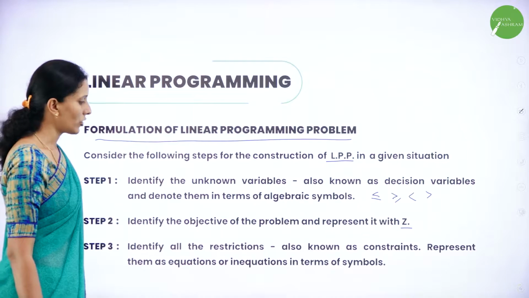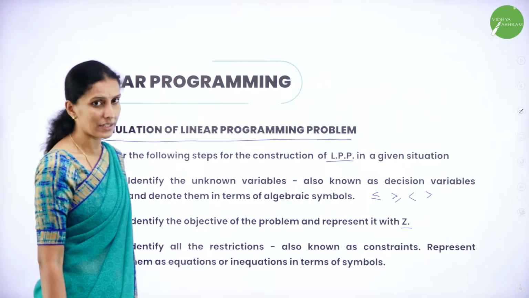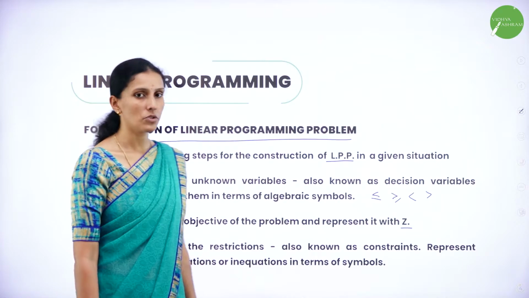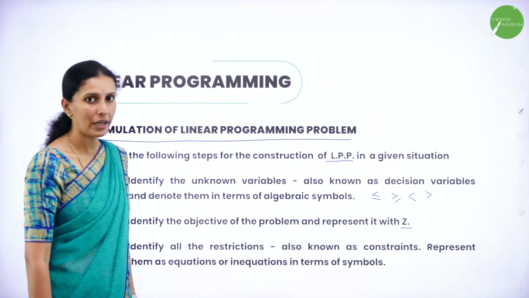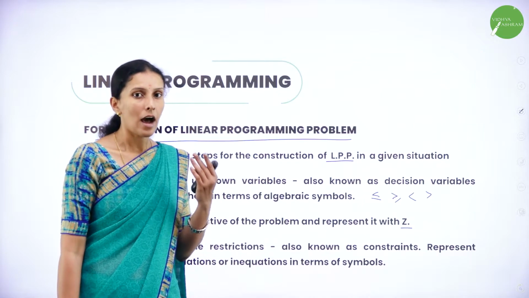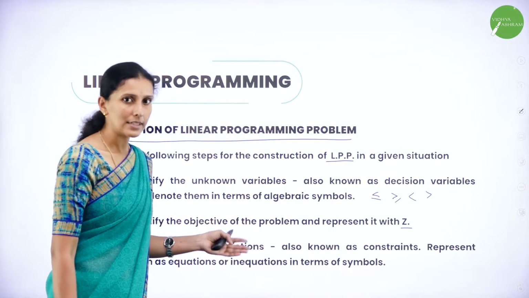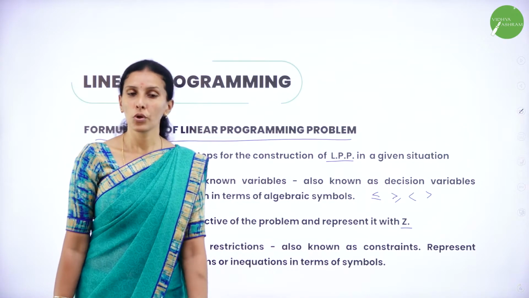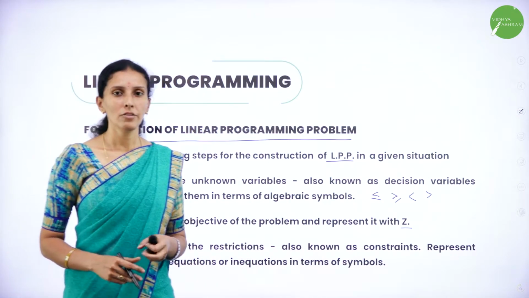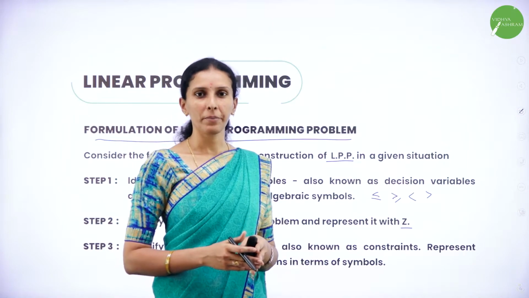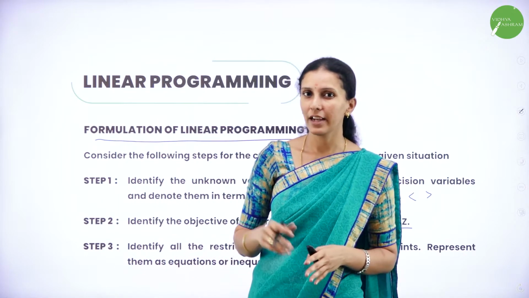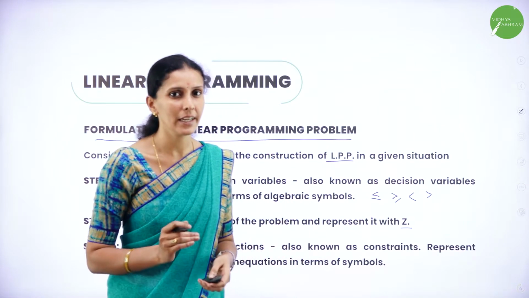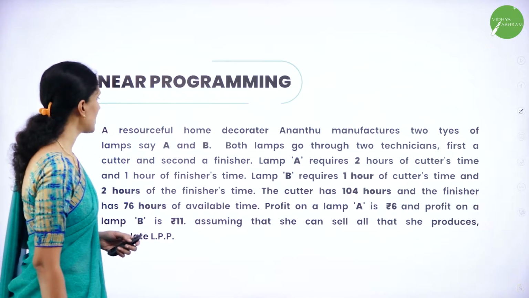Identify all the restrictions, also known as constraints. Represent them as equations or inequations in terms of symbols. Again, we have to identify what constraints are there for a particular task, and we have to express it in a linear equation with the help of those symbols. Now, let's formulate the linear programming problem. We will take the solutions in our next session, but here we will just learn how to formulate the linear programming problem. Let's see the first problem.